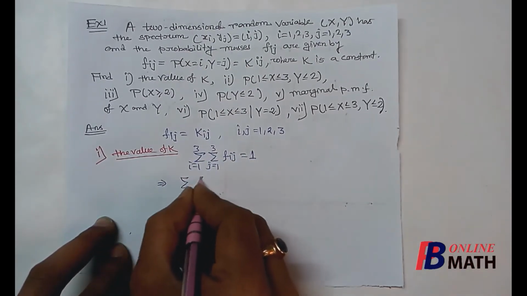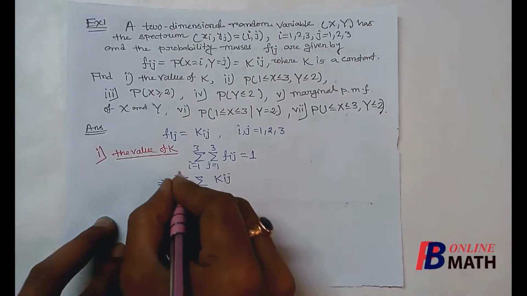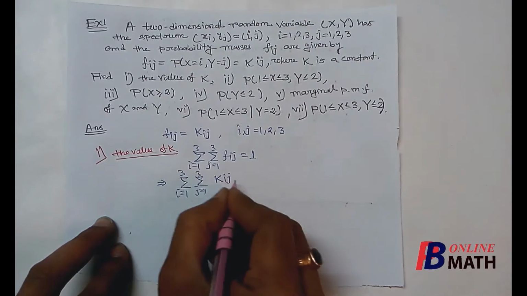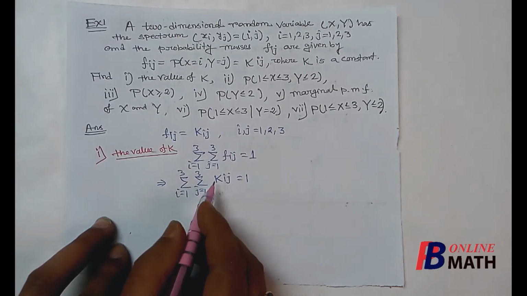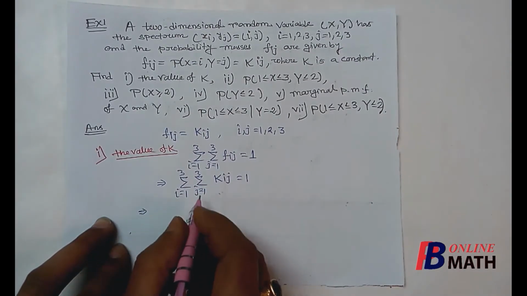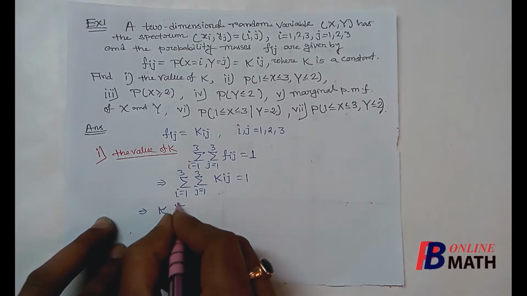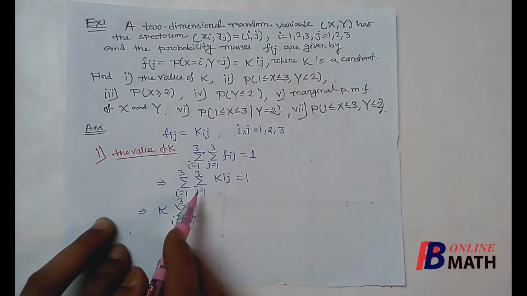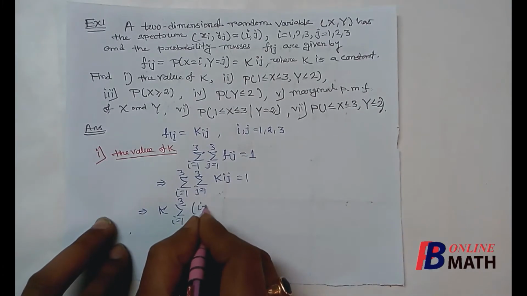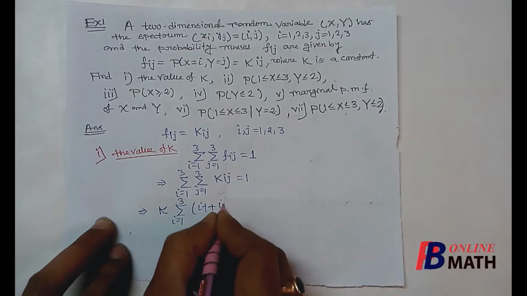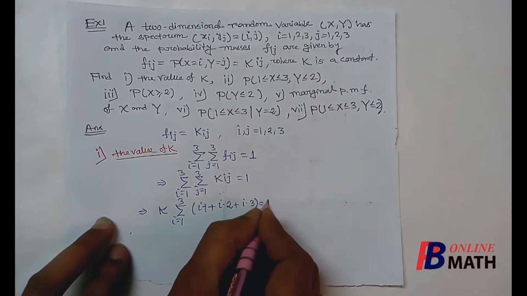Now if we put the value of f_ij, then it is k into i into j, where i varies from 1 to 3 and j varies from 1 to 3. This will be equal to 1. Now we can take k outside the summation because k is a constant. So if we take k outside the summation, then i equal to 1 to 3. Now if we apply the sum on j, where j equal to 1 to 3, then the first term will be i into 1 plus the second term will be i into 2 and the third term will be i into 3. So this is equal to 1.